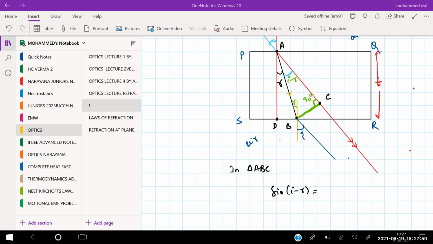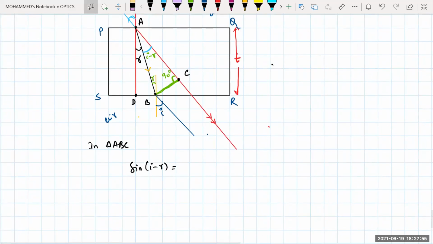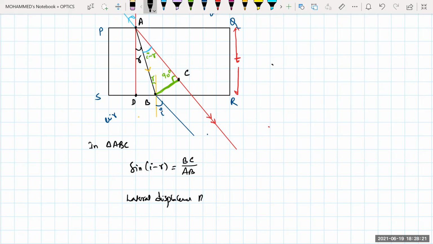Sine I minus R, tell me. Now tell me what is sine I minus R from the triangle ABC. BC divided by AB. Is it clear? BC divided by AB, opposite by hypotenuse. BC is the lateral displacement. Lateral displacement is what? BC.